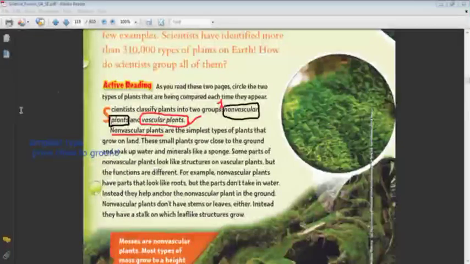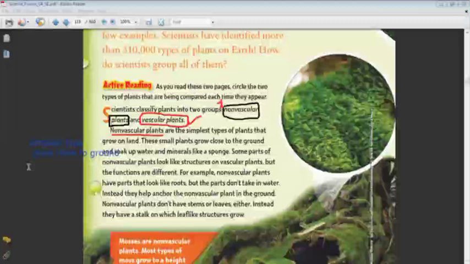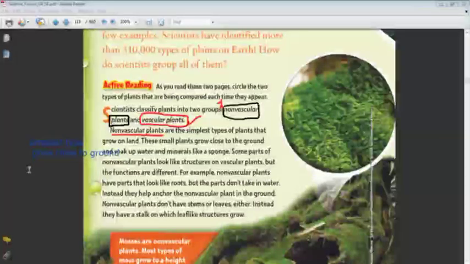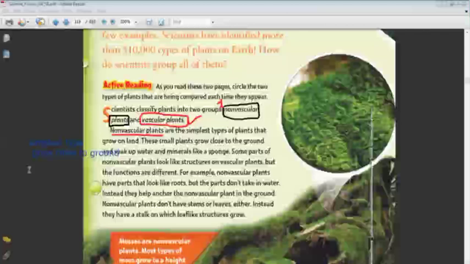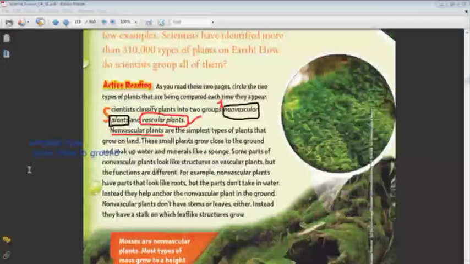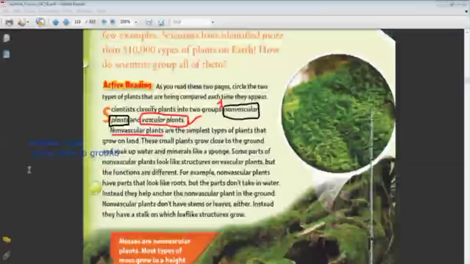The teacher told us that the non-vascular plants don't have roots or stems or leaves. They have root-like and leaf-like structures. Yes, very good. It has no roots, no stems, and no leaves. It has a structure we call leaf-like and root-like. Leaf-like is not a real leaf.